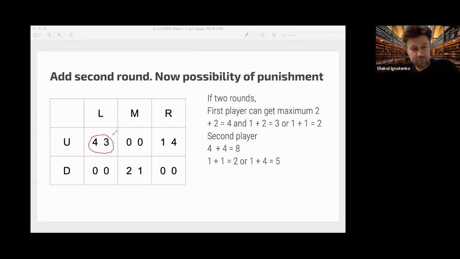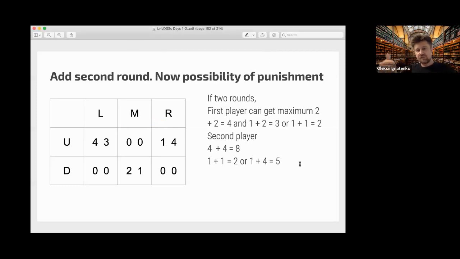Why is it not in equilibrium? Because the second player has an incentive to deviate and get 4 instead of 3. But if they found some way to keep this UL profile, then they can get a bigger payoff. But the problem is that if you have a finite game, you have a last round, and in the last round you have an incentive to deviate because you don't have a further game.